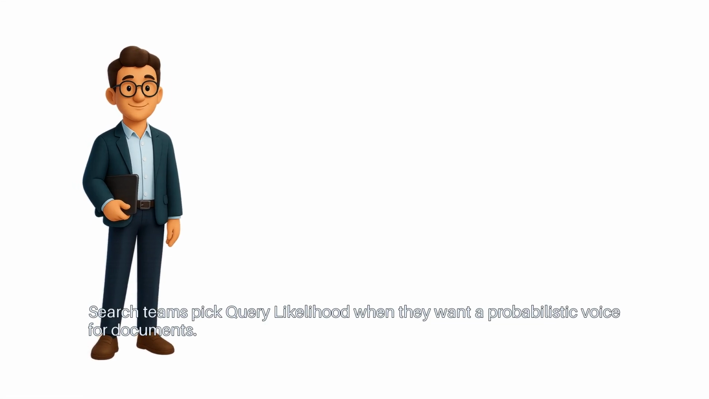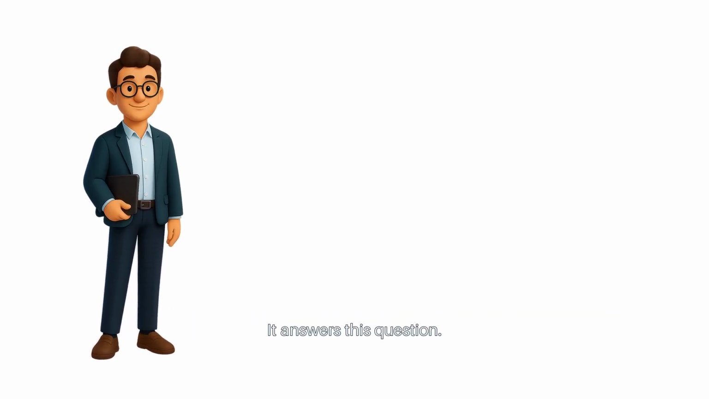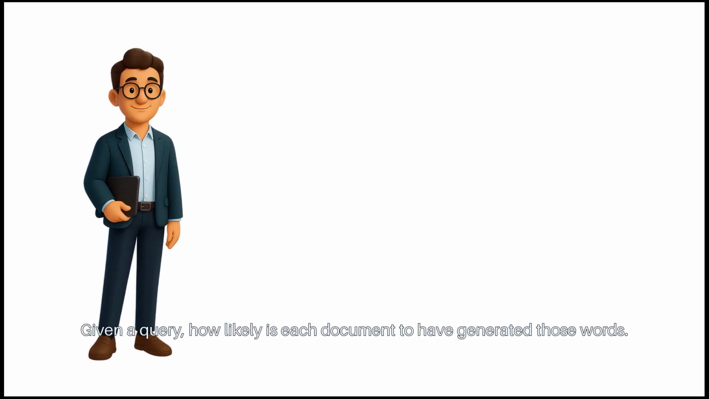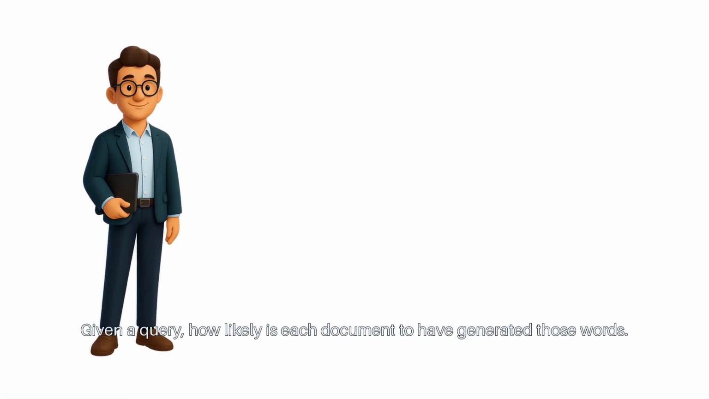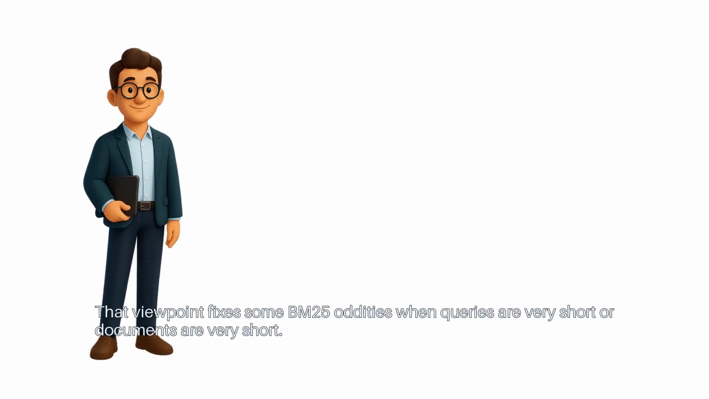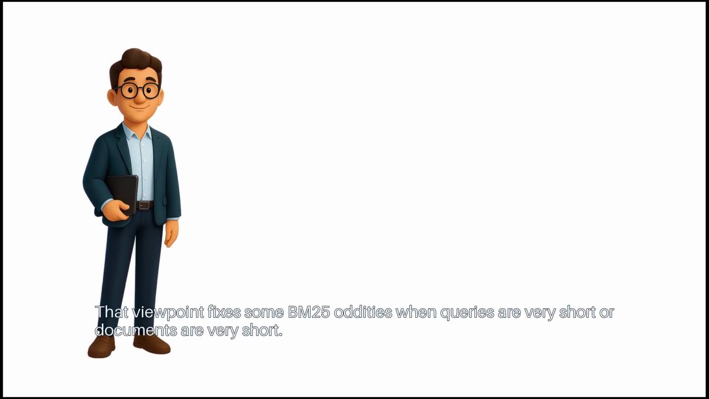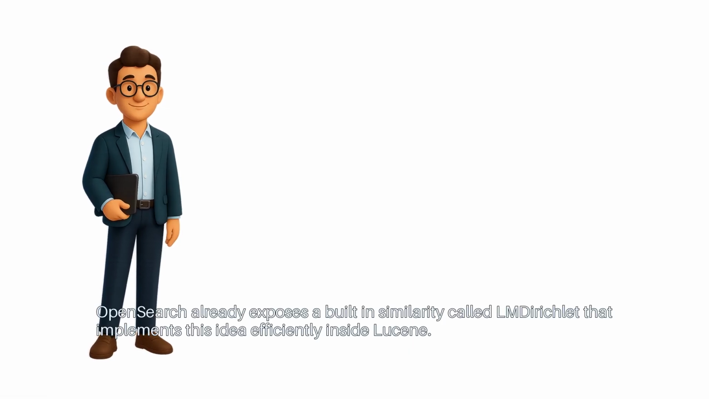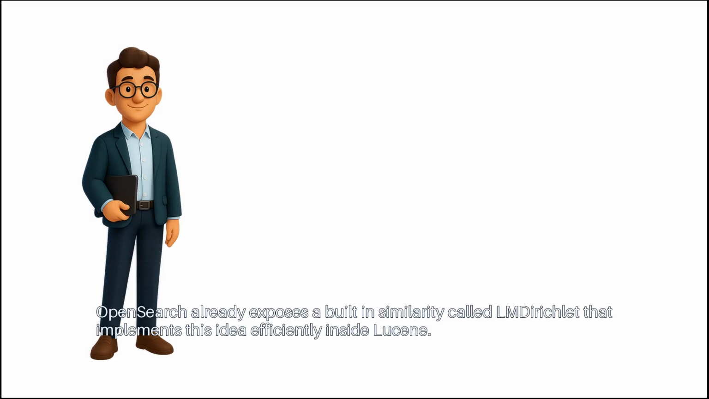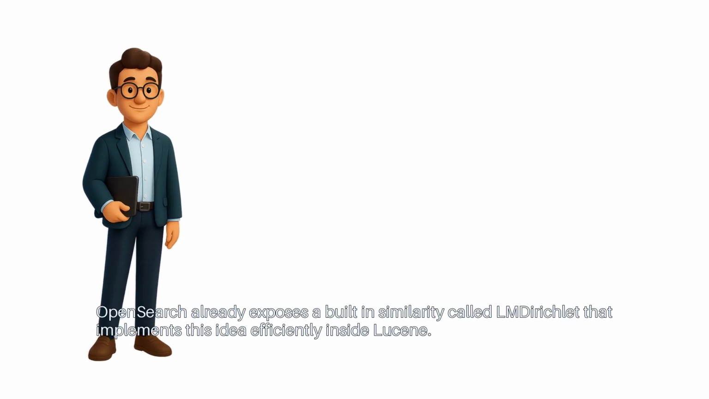Search teams pick query likelihood when they want a probabilistic voice for documents. It answers this question: given a query, how likely is each document to have generated those words? That viewpoint fixes some BM25 oddities when queries are very short or documents are very short. OpenSearch already exposes a built-in similarity called LMDirichlet that implements this idea efficiently inside Lucene.